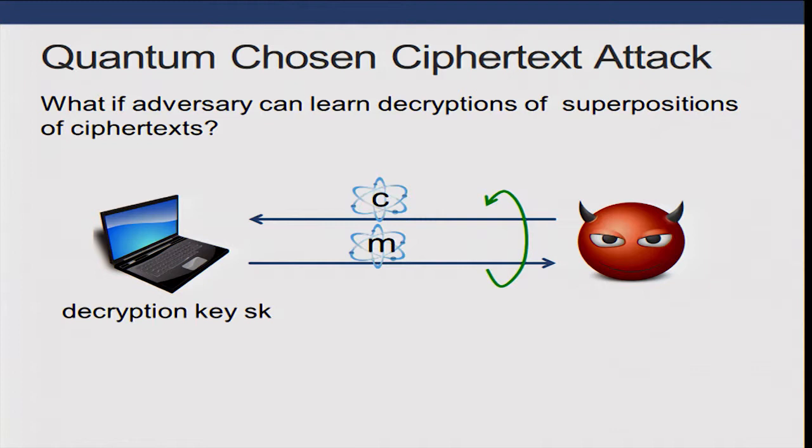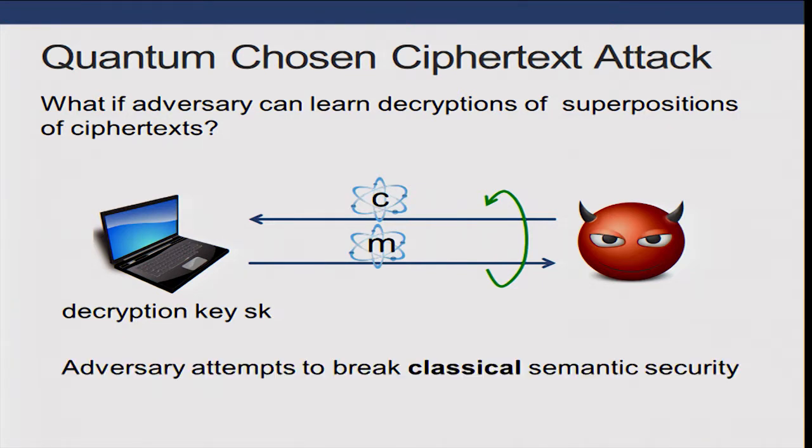Now I just need to briefly go over our results for encryption. The model we consider for encryption is the quantum chosen ciphertext attack. So this is a generalization of the classical chosen ciphertext attack, where the adversary is able to learn decryptions on ciphertexts of his choice, on superpositions of ciphertext of his choice. Though, for reasons I will not be able to get into, the adversary's goal is still to break the classical semantic security of the encryption scheme.